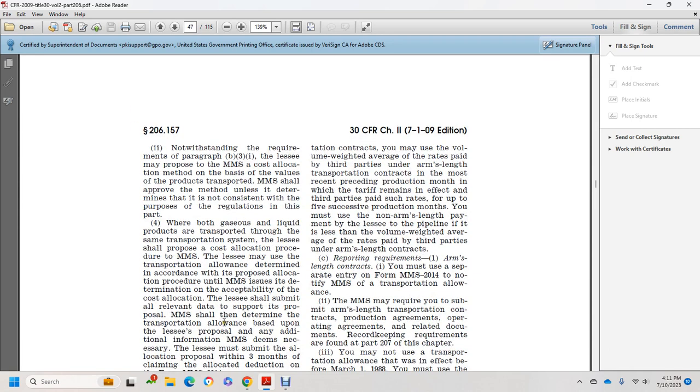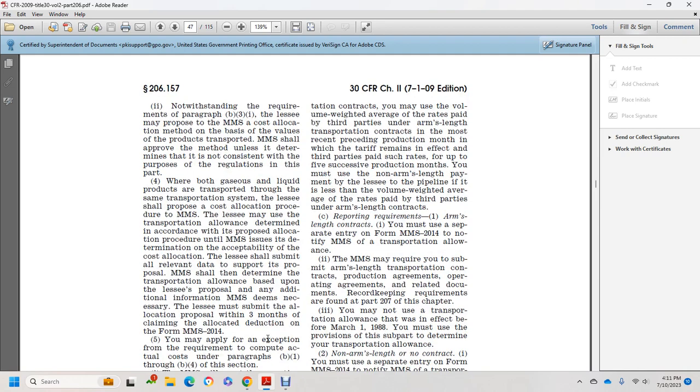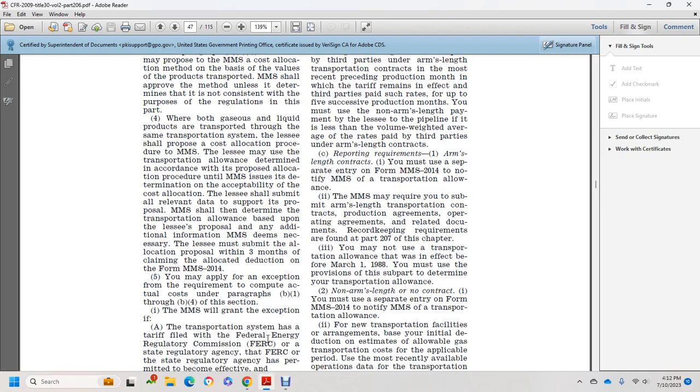Proposal of the Minerals Management Service, the terms of the transportation along with the basis on the lease proposal, and any of the additional information the Minerals Management Service deems necessary. The lessee must submit the allocation proposal of 3 minutes for claiming the allocated deduction on the form MMS 2014.